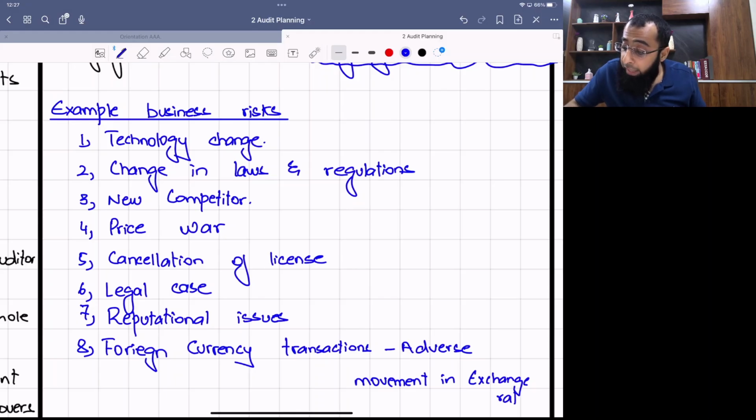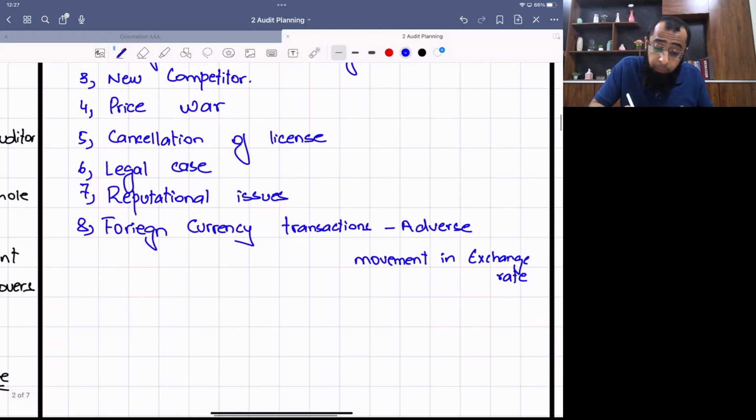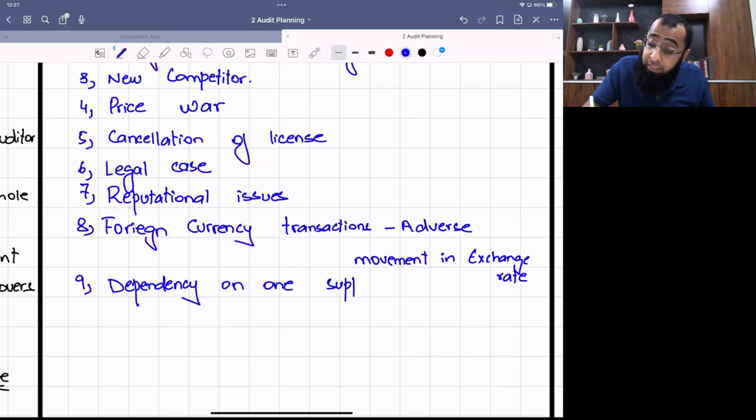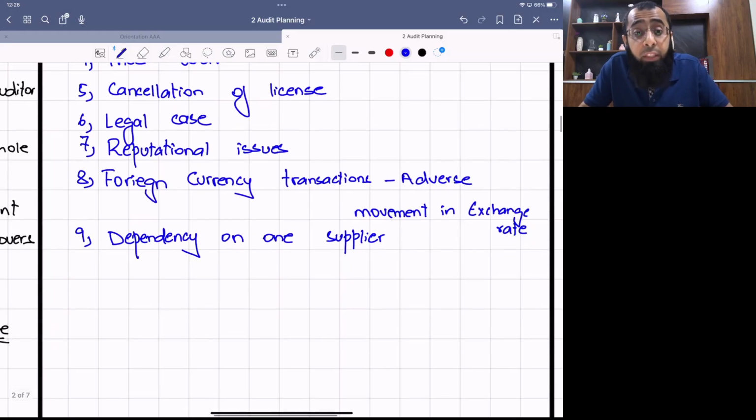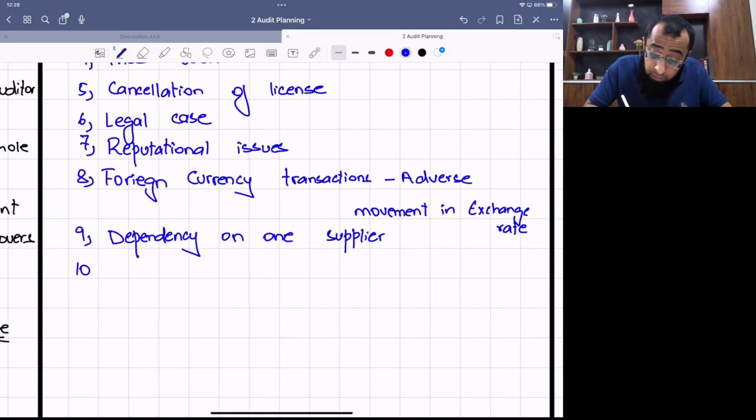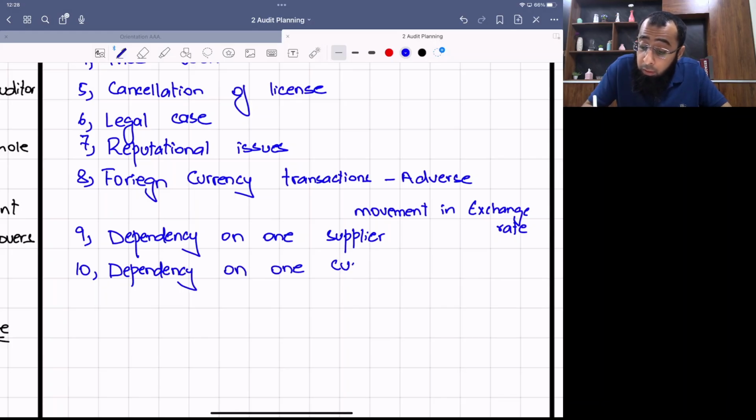Okay, so that can be a business risk. Think about other businesses which you can face. Dependency on one supplier. So if you are too much dependent on one supplier, it's a business risk. Because, for example, if that supplier goes out of the business, then you will also suffer. Or if that supplier starts to blackmail you, if he tries to introduce his own terms, and that can affect your business. Dependency on one customer is also a very big business risk, because if you are too much dependent on one customer and if you lose it, your business will suffer a lot. So that is a business risk.